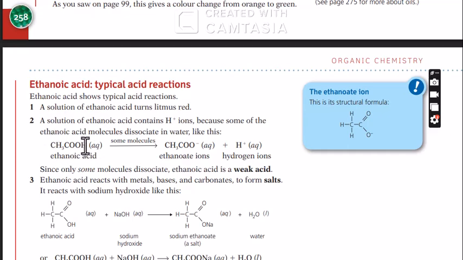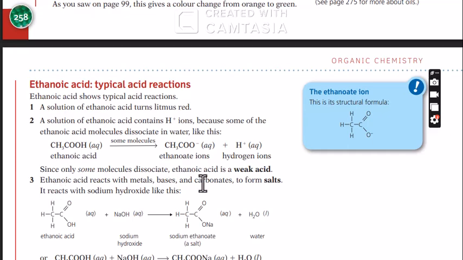So when they dissociate in water, you have partial dissociation, meaning that some of them will break into these two, but a lot of them will remain whole, without breaking down. That's what you mean by a weak acid. For a weak acid, you have partial dissociation.